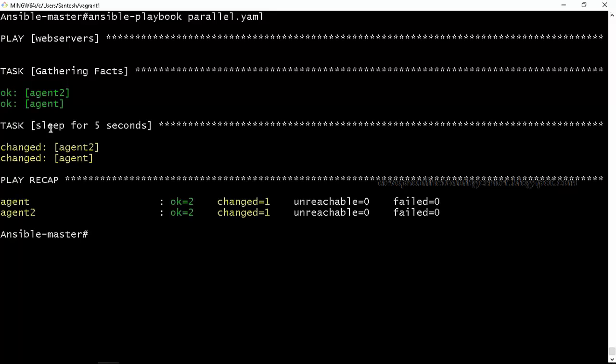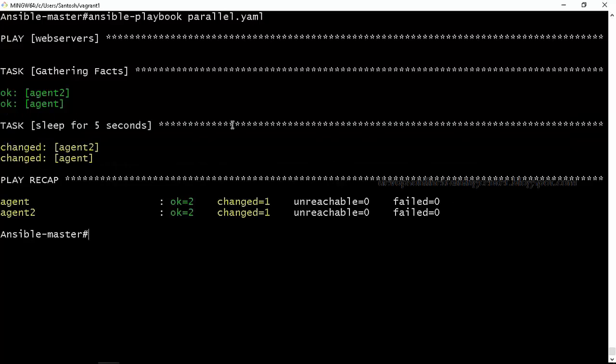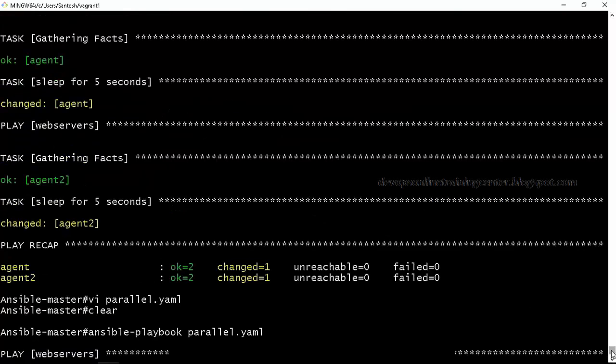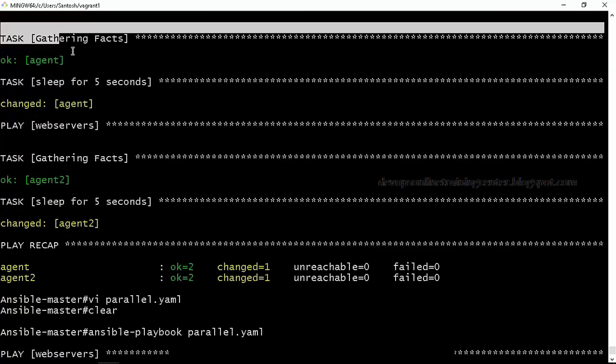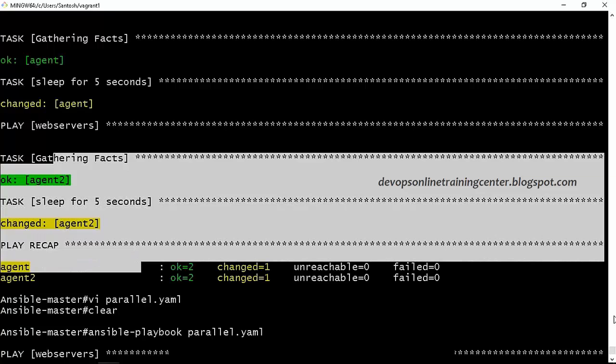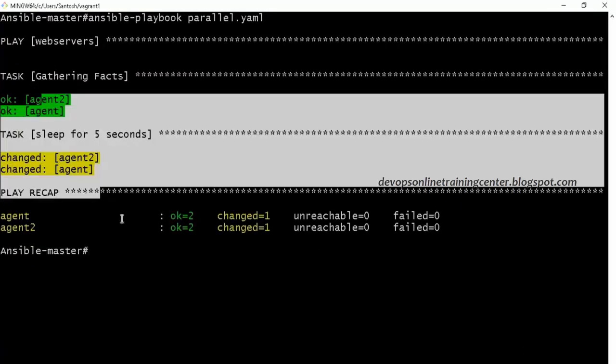If you see this task, gathering facts will be executed one by one, but this particular task will be executed at a time. You can see the difference between the serial and parallel execution. There, it waited for 5 seconds on the first node, then it went to the second node. It executed sleep on the first node, then it executed sleep on the second node. Whereas here, it executed sleep on both the machines at the same time.